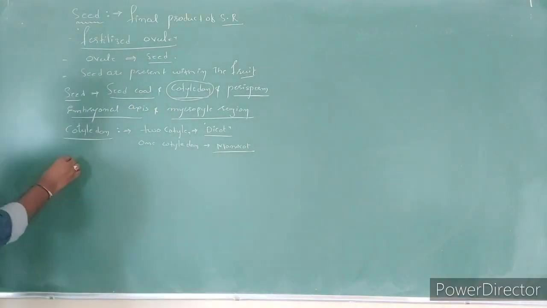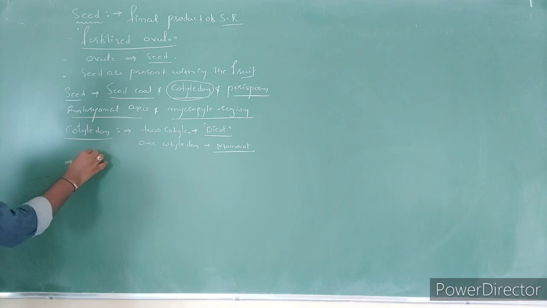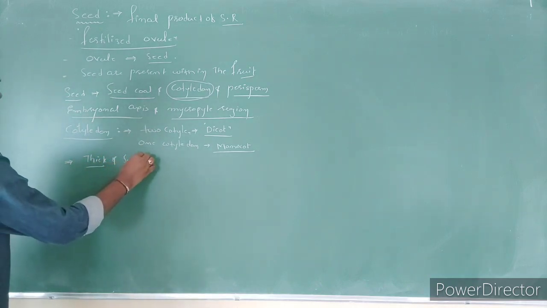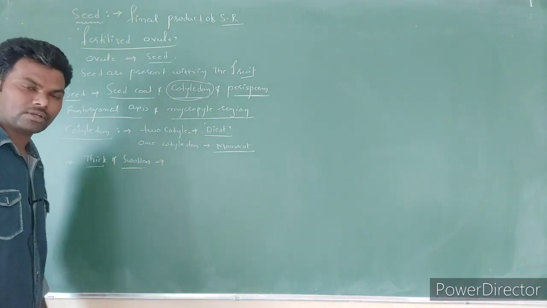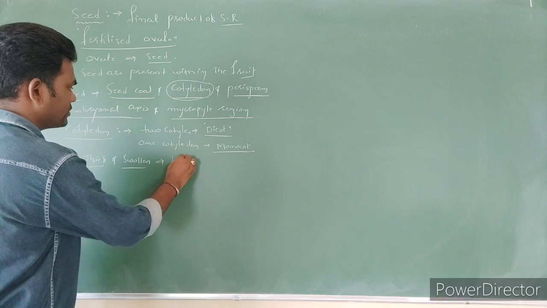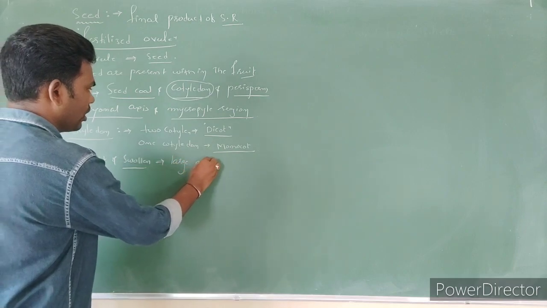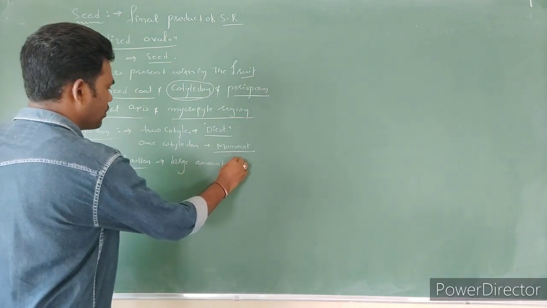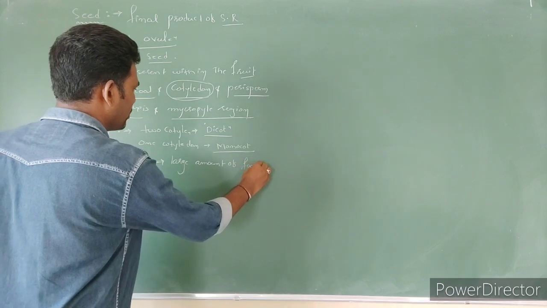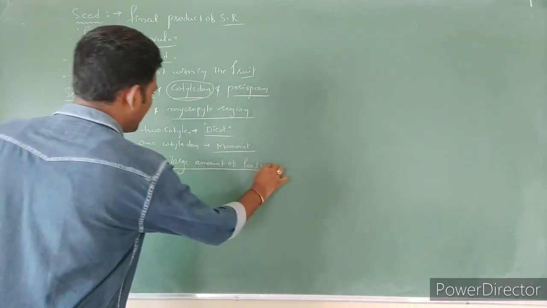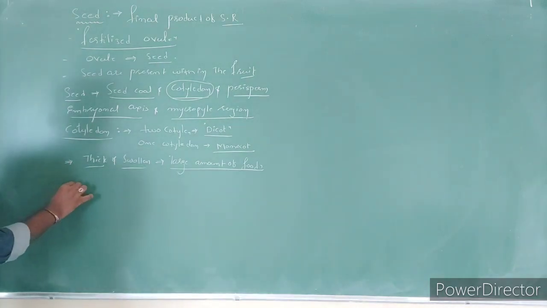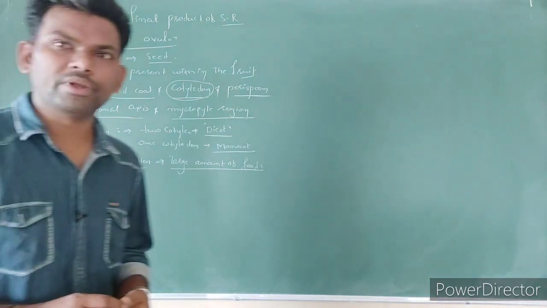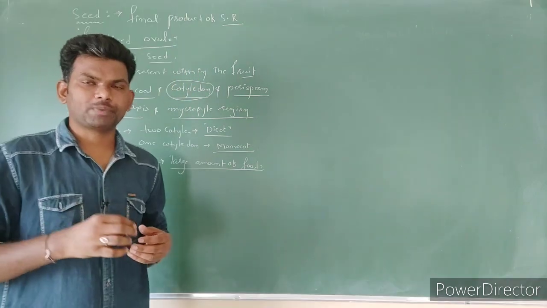Next point: in general, cotyledons are thick and swollen because they consist of a large amount of food material, nutritional material. Generally the nutritional material is endosperm.